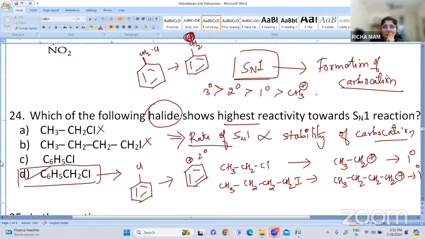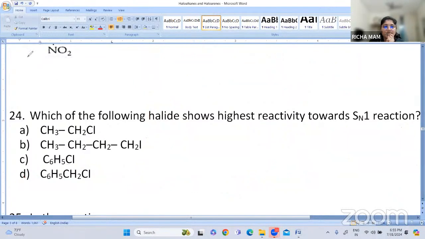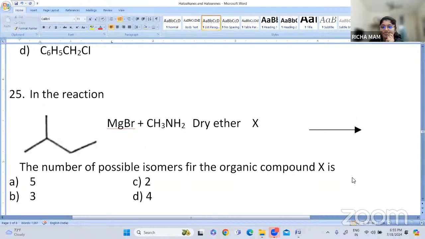So who all have answered option D? Akhila has answered, Shri Varuni has answered, Dubna has answered. So it is the correct answer. Fine. Let us go for the next one, the 25th question.